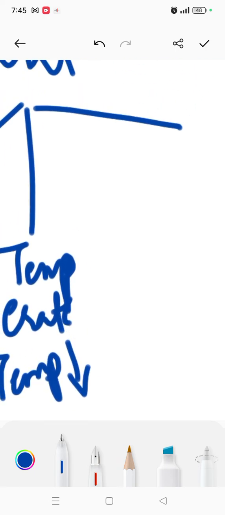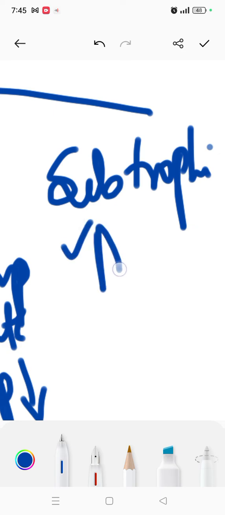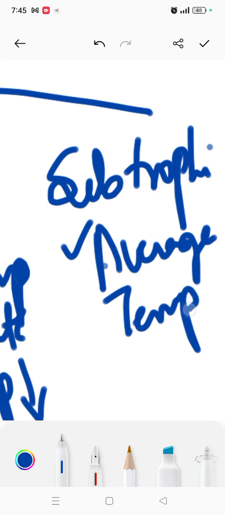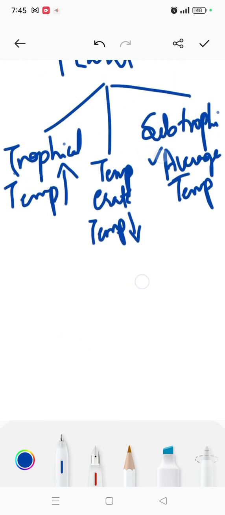The type which has average temperature, where plants will only work in that condition, is called subtropical, which simply means average temperature. Okay, so I'm sure it's clear.